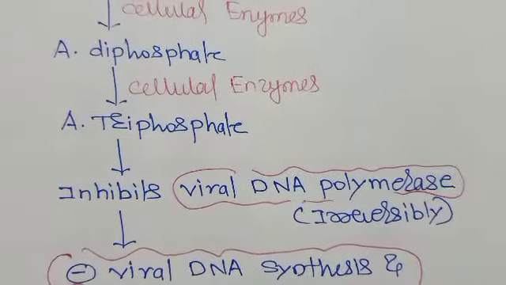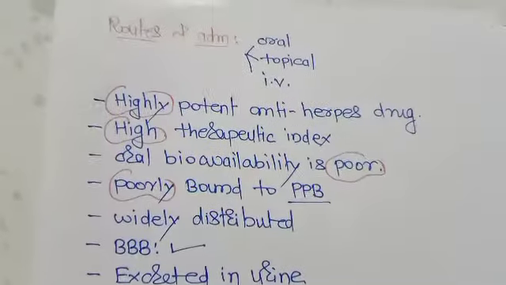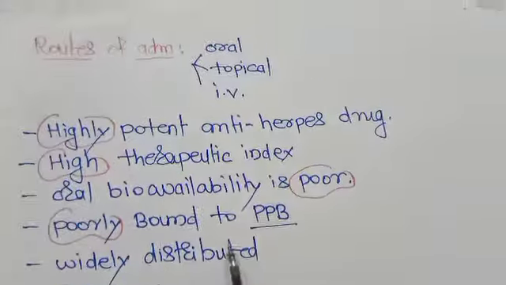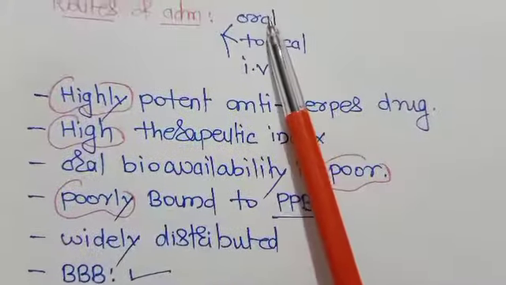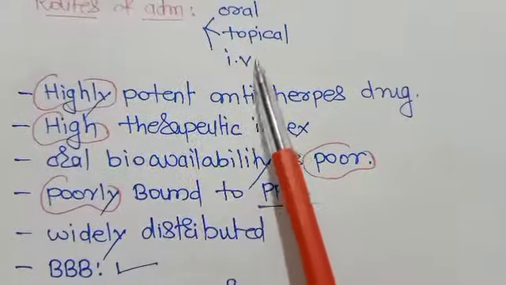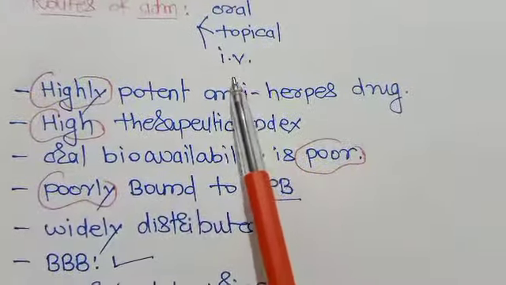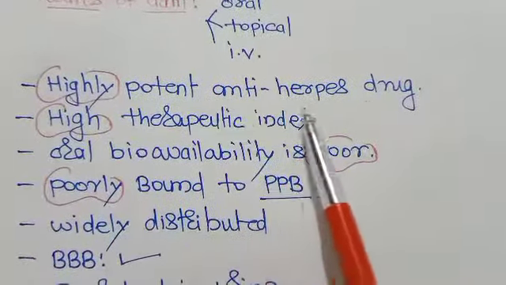Now the routes of drug administration and pharmacokinetic properties. It is available orally, topically and intravenously, which means it is available in oral preparations, topical preparations and intravenous preparations. It is a highly potent anti-herpes drug.